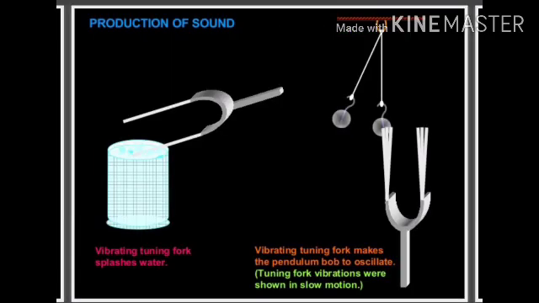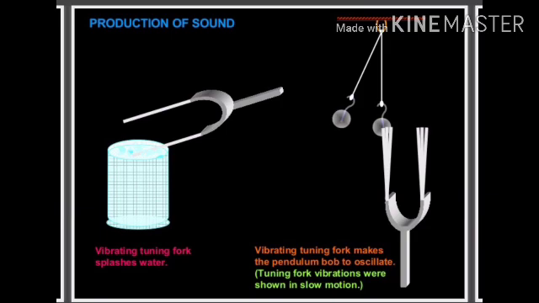Now there are some examples, like the tuning fork. You might have seen that the tuning fork makes the pendulum bob oscillate. Tuning fork vibrations were shown in slow motion here, like a vibrating tuning fork splashing water. This can be represented through diagrams. You might have seen what happens when we throw a pebble into water. Circles are formed in the water.